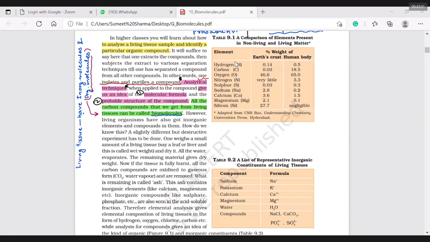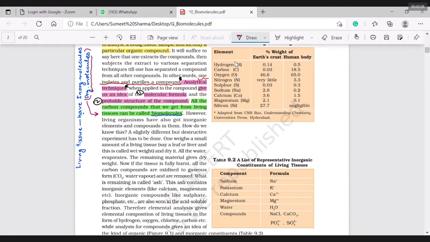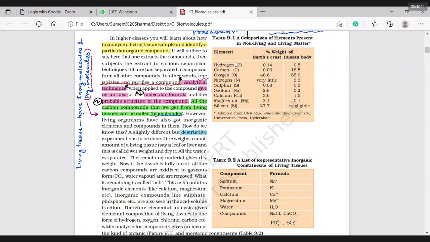Now a destructive experiment. Okay, case number 4. How many have you learned now? Four things. This is the fourth. Sorry, NCERT has written it, not I. A destructive experiment has to be done.